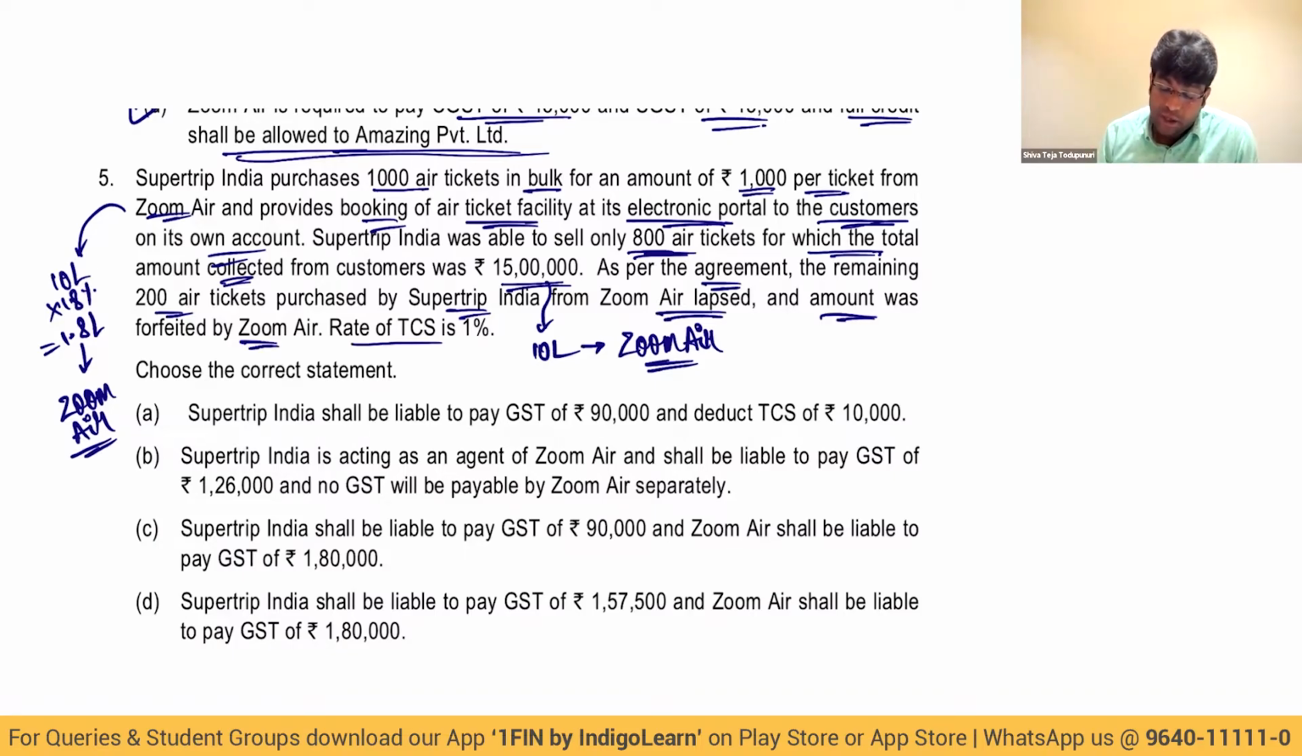Rate of TCS is 1%. First, story of TCS will not come. TCS will come only when we supply through another e-commerce operator. Here it's not, we didn't supply. Here it is sold in bulk. So this is not the answer. Supertrip is acting as an agent of Zoom Air and shall be liable to pay GST of 126 and no GST will be payable by Zoom Air.